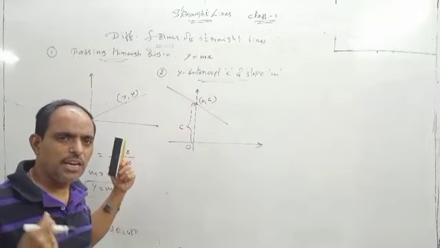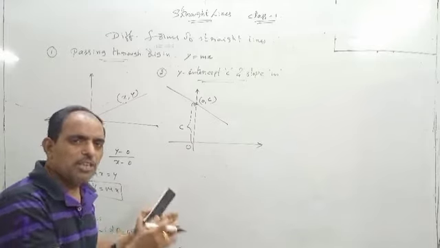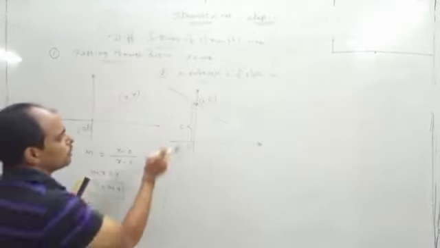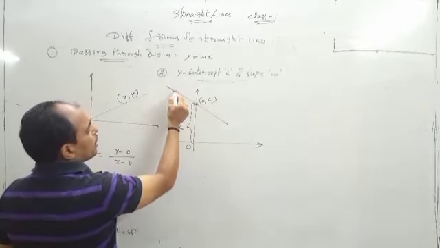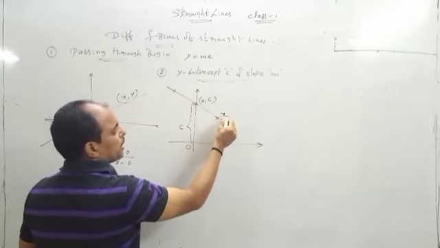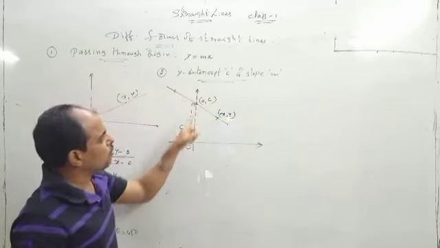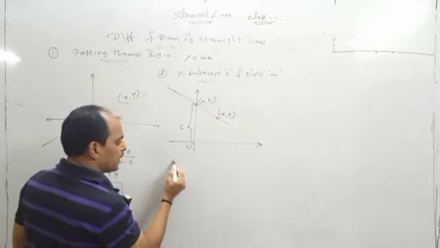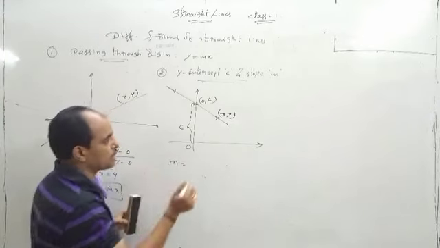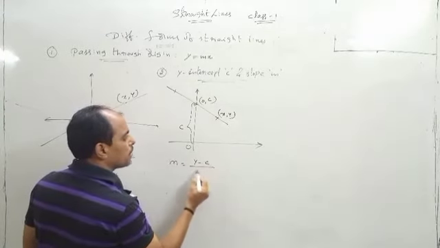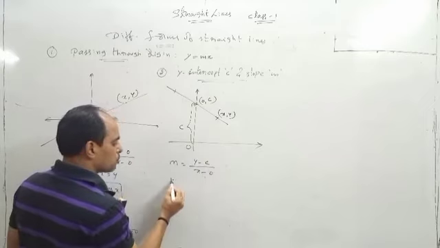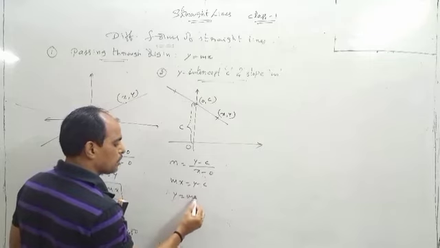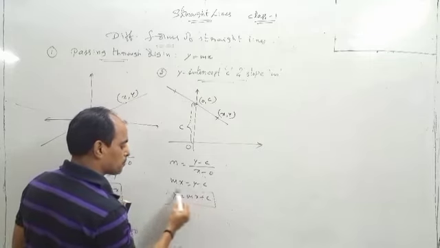Now what we have to find is the equation of the line. What is given, what do we have to find, and which form to write where is important. So I am taking x, y on the same line, anywhere you like. Because one point is given, I am taking one more point. Why? Because to find the slope we require 2 points, y2 minus y1 by x2 minus x1. So mx is equal to y minus c. So y is equal to mx plus c.